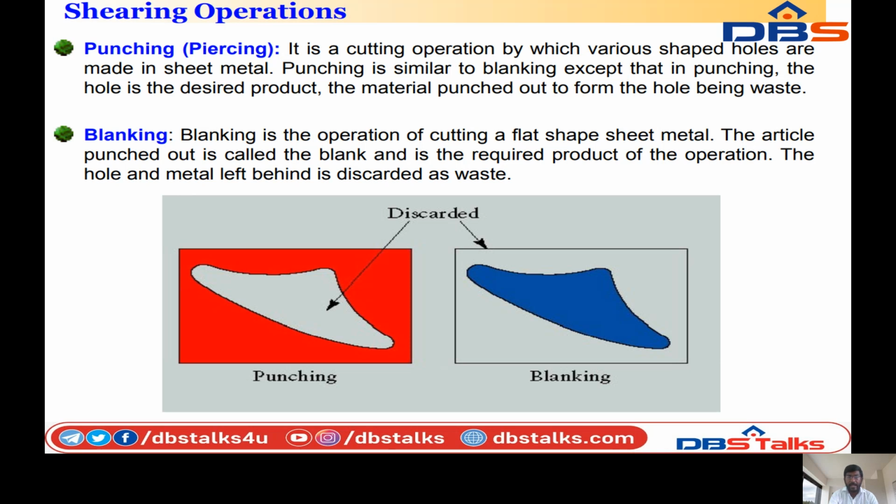Punching is similar to blanking, except that in punching the holes are in the desired product, and the material punched out to form the hole is waste. So the hole is the waste of the product. This red color indicates the waste of the product, and the blue color indicates the final product.